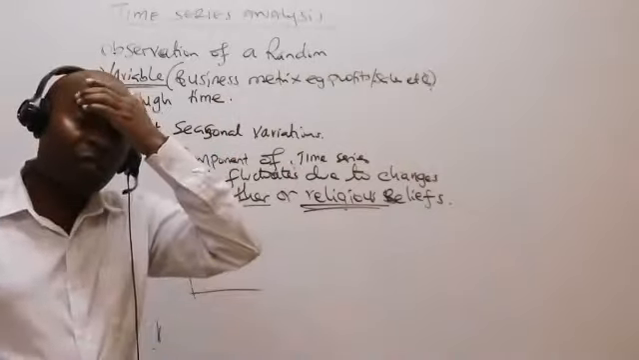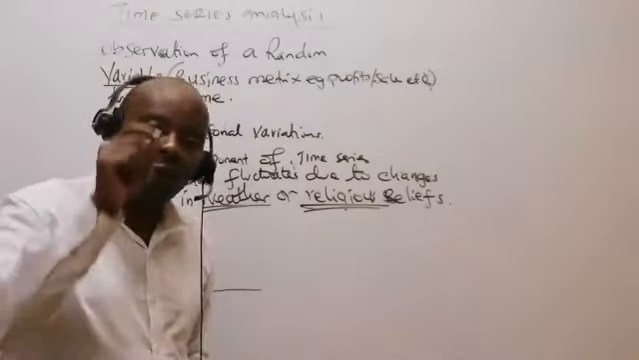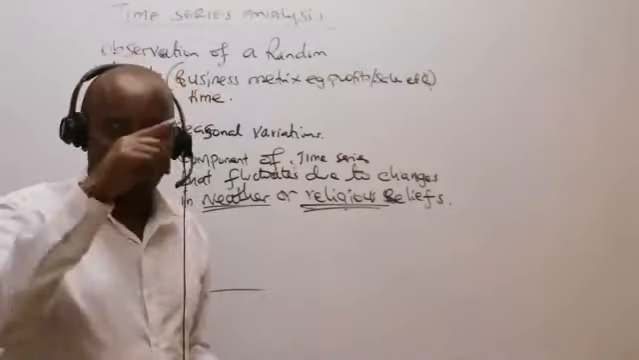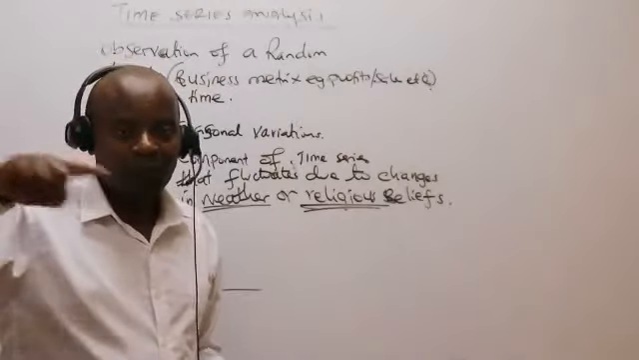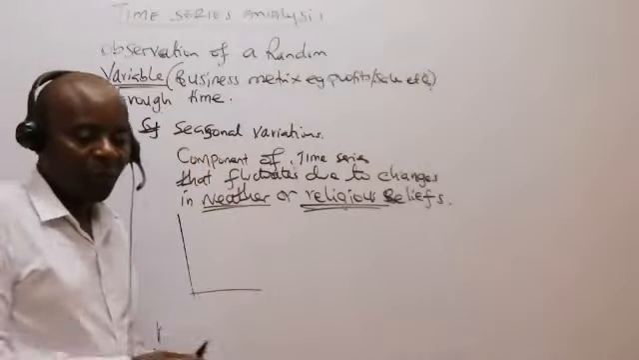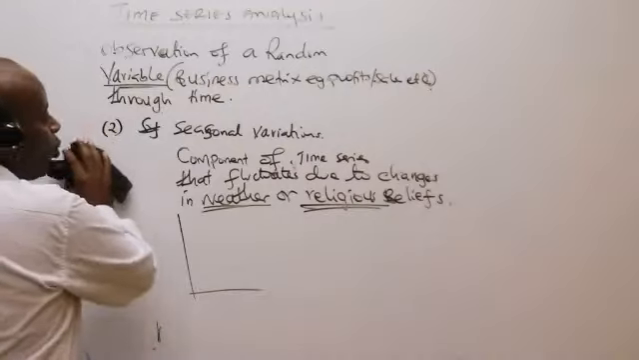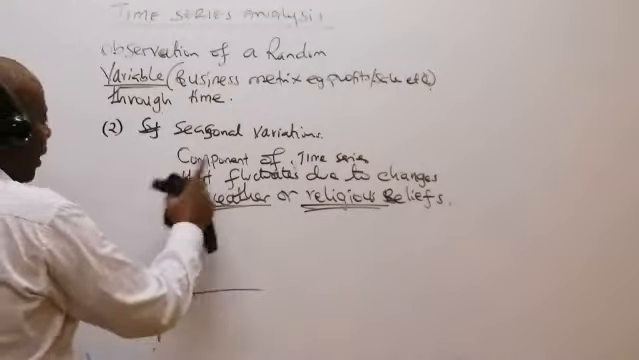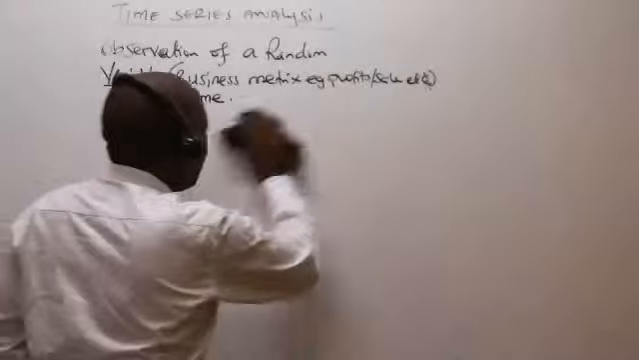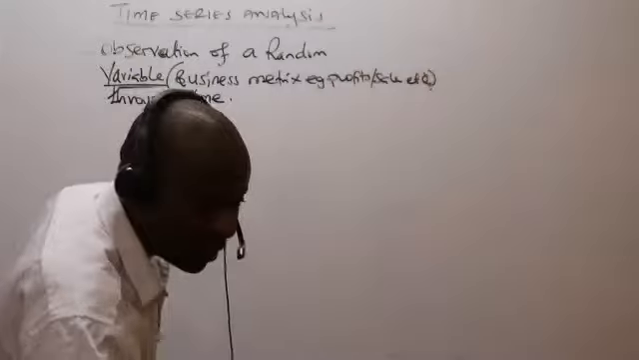So all those changes of our time series that are attributable to changes in weather or religious beliefs, religious functions, which will be coming as time passes by, will be known as seasonal variations. Very important for us to appreciate that. That is number 2. For seasonal variations, always mention weather or religious beliefs. So that is it, ladies and gentlemen. Please allow me to take on the third one.